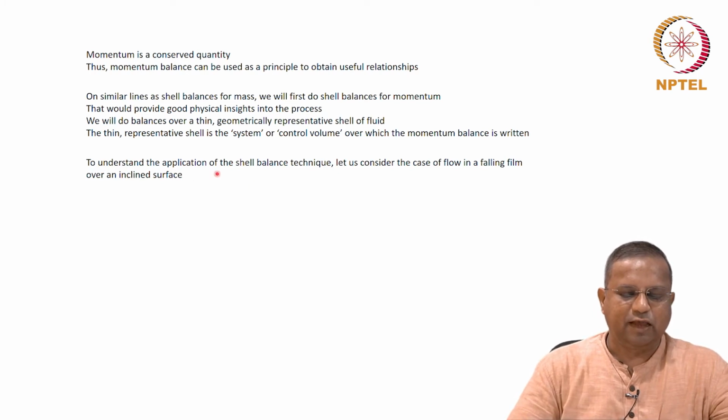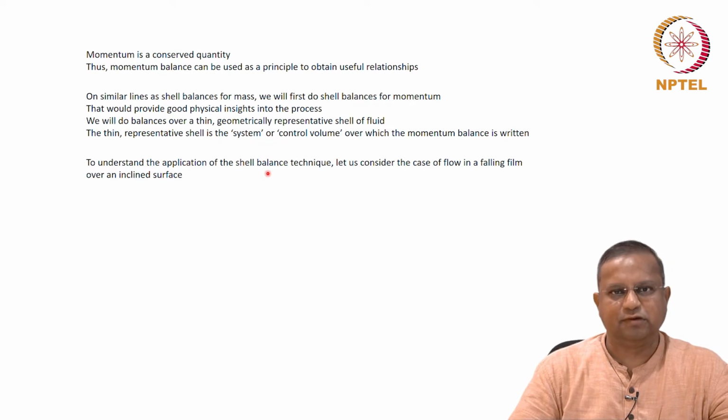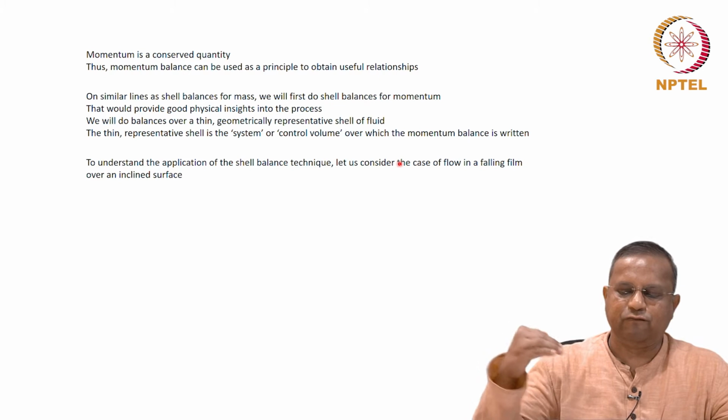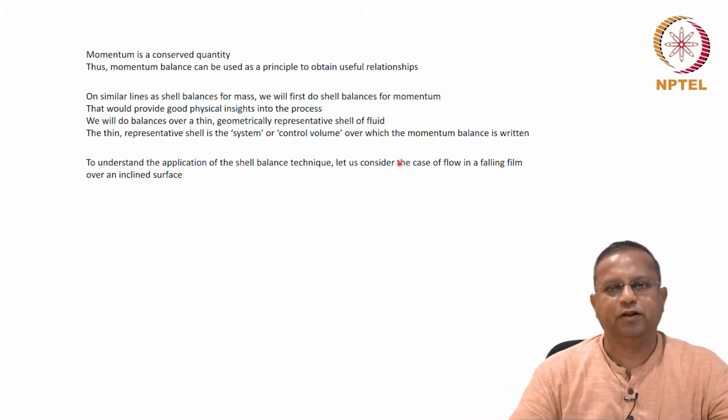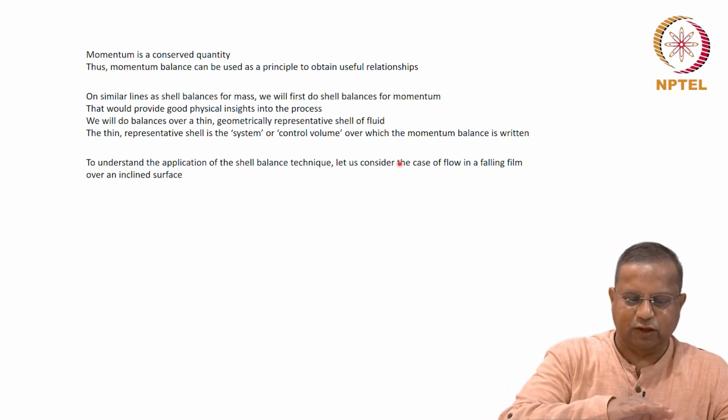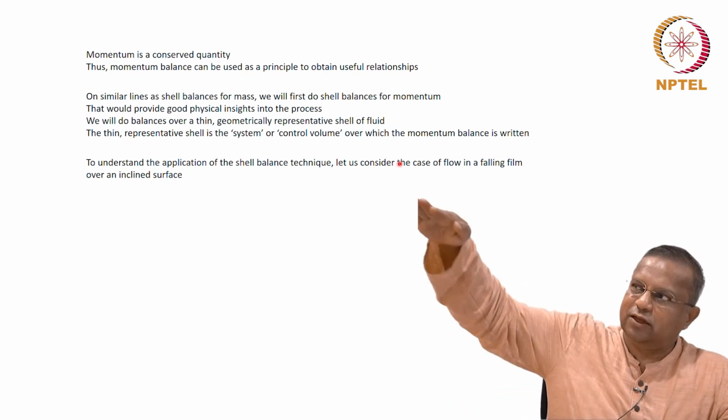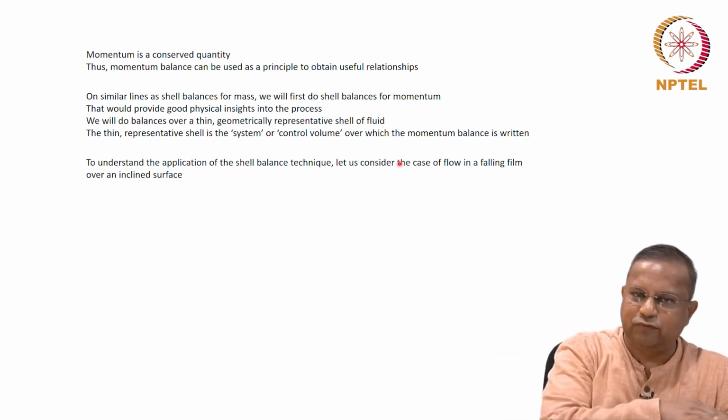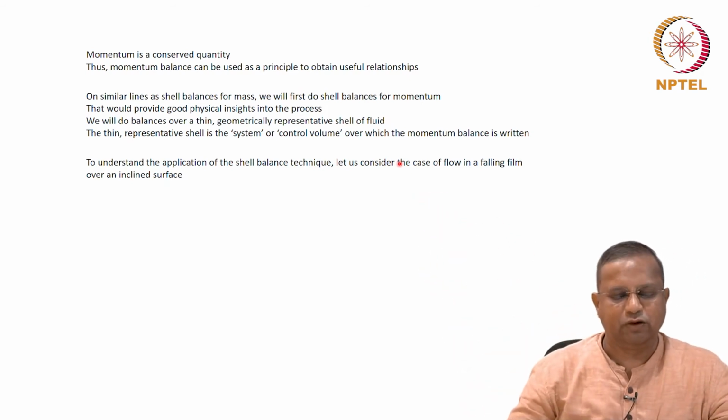So to understand the application of the shell balance principle, I am going to consider a reasonably gentle situation. This is the case of flow in a falling film over an inclined surface. You have a surface at an angle, there is a thin film of fluid that is flowing over it, and we are going to consider that case.